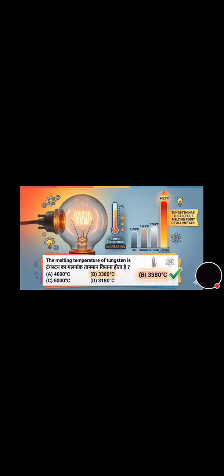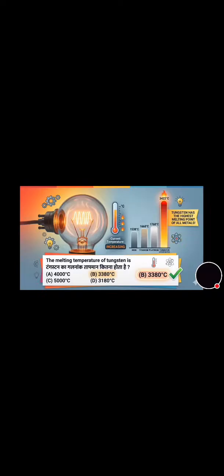Now move towards the next question. What is the SI unit of surface tension? And its correct answer is option C, that is Newton per meter. Now move towards the next question, very important question. The melting temperature of tungsten is what? And its correct answer is option B, that is 3380 degrees Celsius.